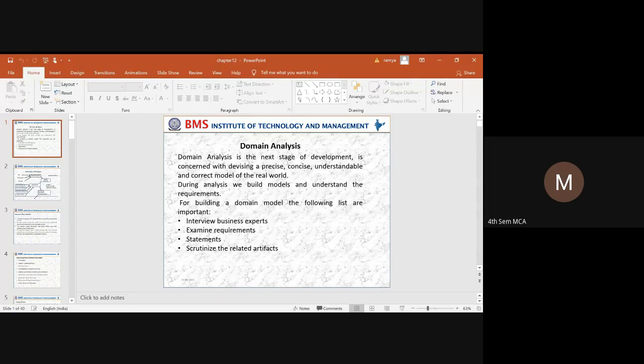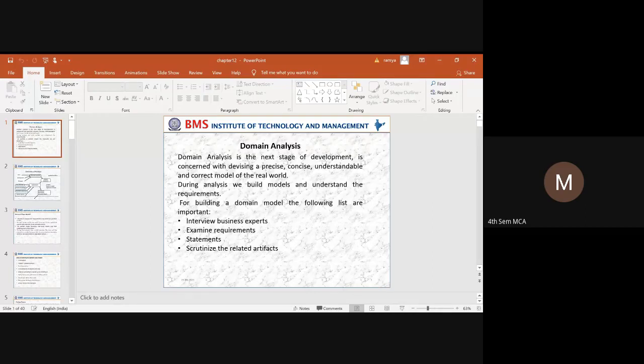And the next thing is to examine the requirements. If you are developing any project, how can you collect the requirements? You need to analyze if any similar systems are there, and on what platform that system is built. So if you are doing any advanced version, whether these requirements are able to satisfy my system, right? Whatever features that you have taken care of. Next thing is statements.